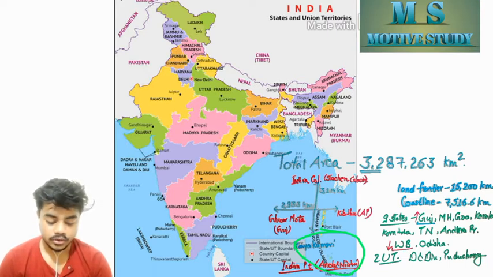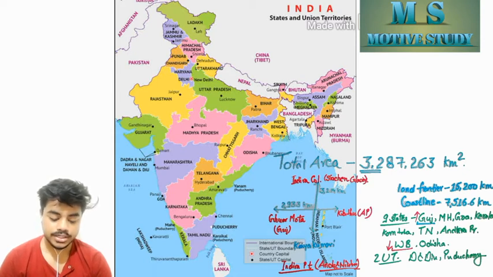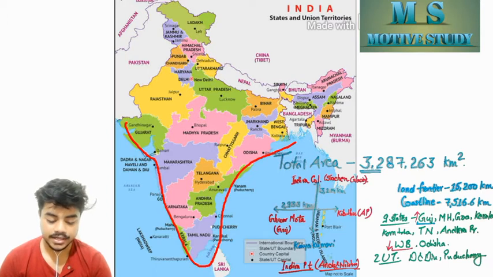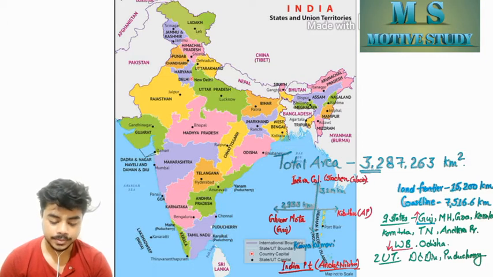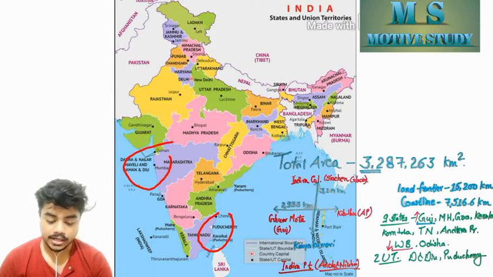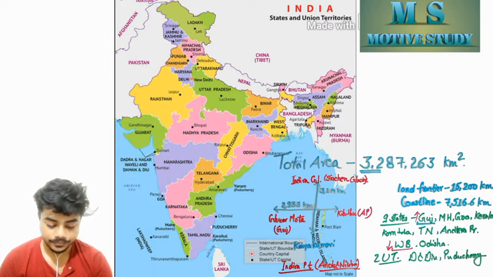Okay. Now the land frontier distance of India is 15,200 kilometer and the coastline is 7,516 kilometer. The coastline means the area which is attached with the ocean, and it covers 9 states: Gujarat, Maharashtra, Goa, Kerala, Karnataka, Tamil Nadu, Andhra Pradesh, West Bengal and Odisha, with 2 union territories, Daman and Diu at west and Puducherry at south. The largest is Gujarat and the smallest is West Bengal.